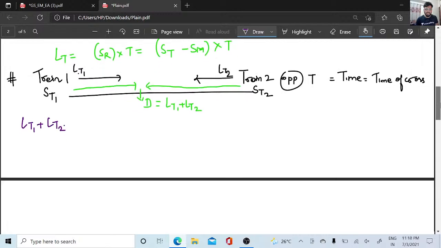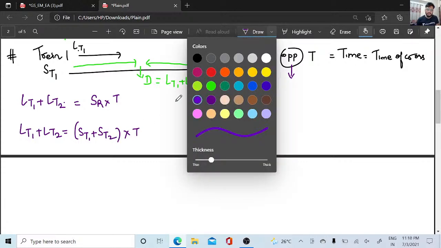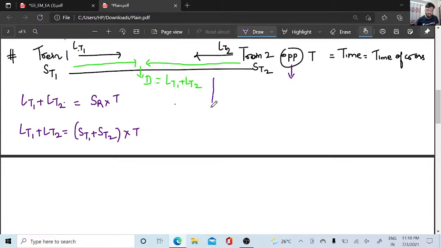So we were in this concept now. They both are in opposite directions, and opposite means relative speed into t. So this is going to be lt1 plus lt2. They are in opposite directions, so speeds will be added. So this will be st1 plus st2 into t. The same here. Let me change the color.